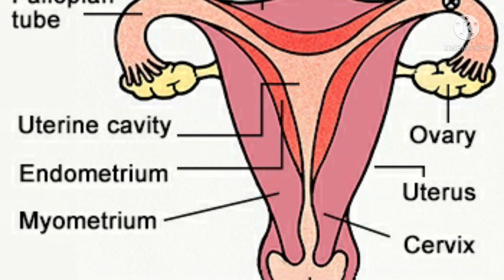That is, in one month one ovum is produced. If the left ovary produces the ovum in one month, the next month the right ovary produces it; either ovary produces only one ovum for one month.